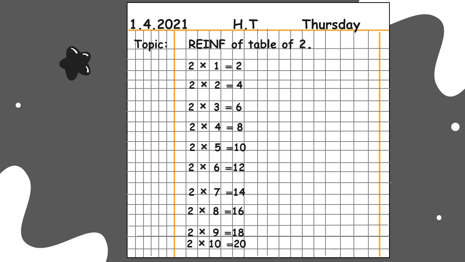This is how you can read the table. And the easiest way is you can add two numbers into 2, then you will get number 4. Then again you will add two numbers into 4, then you will get 6, and you can do it with the rest of the numbers.